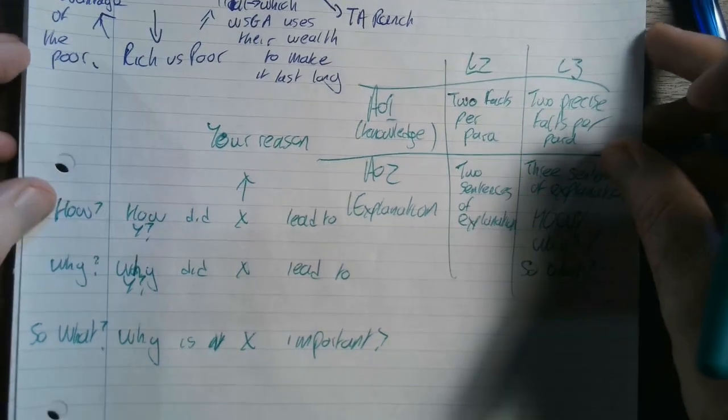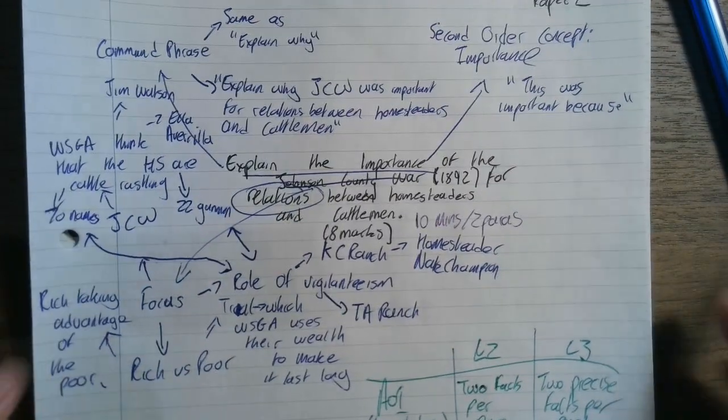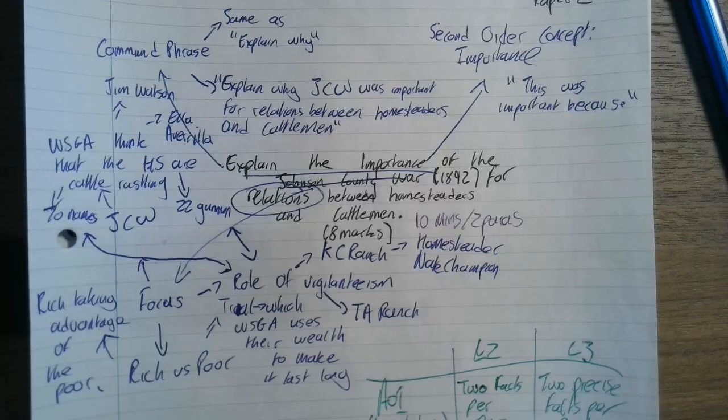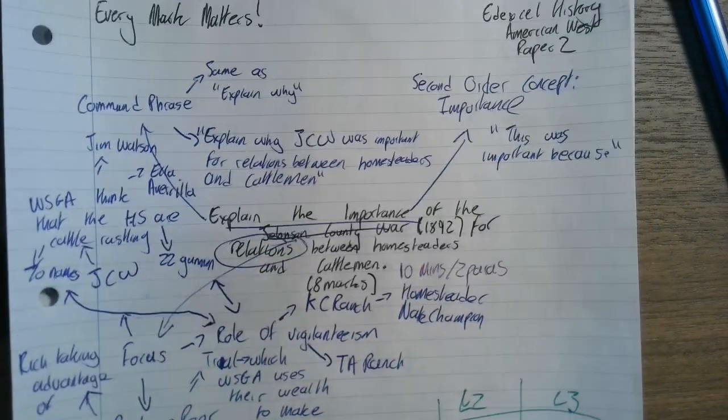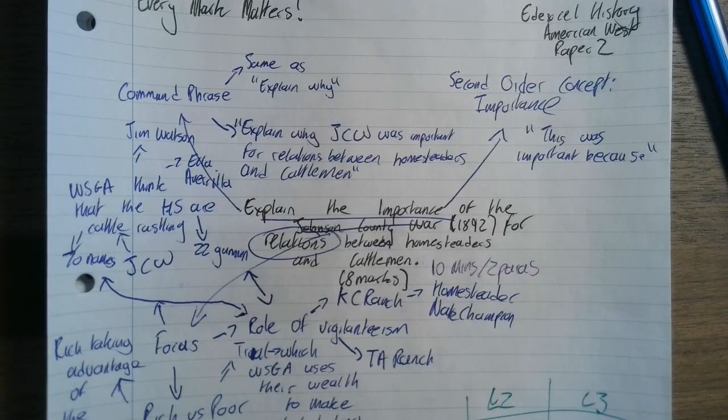Right, 10 minutes. Press pause, put all distractions away, and have a go at answering this exam question where you explain the importance of the Johnson County War of 1892 for relations between homesteaders and cattlemen. 10 minutes, set a timer on your phone or wherever, and take the time now to have a go at answering this question. 10 minutes, I'll see you shortly.